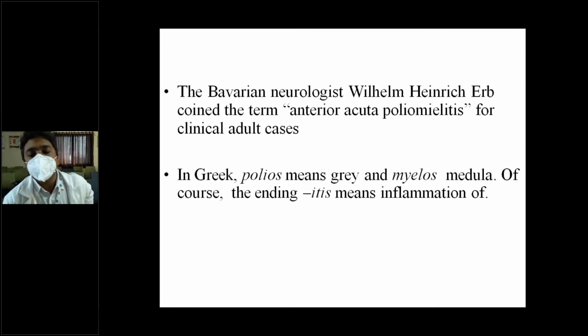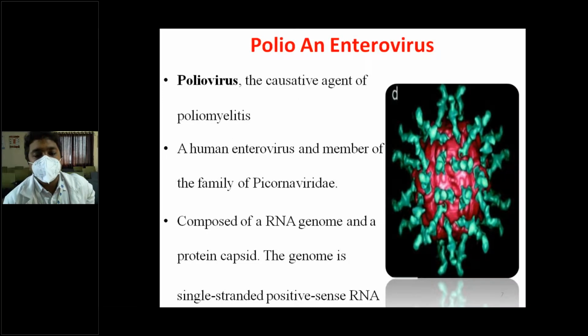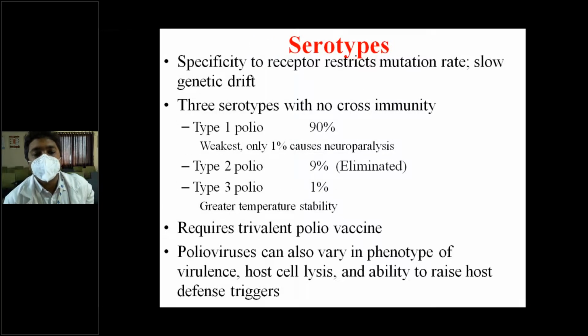So polio is gray matter, and myelitis is inflammation of the spinal cord. It is an enterovirus. We have already discussed that type 1 is most common. It is the weakest strain and causes 1% neuroparalysis.